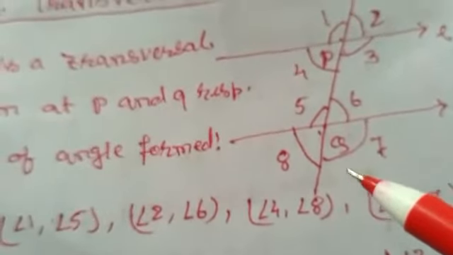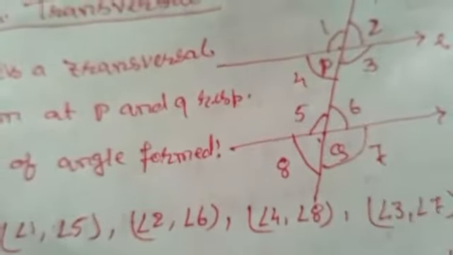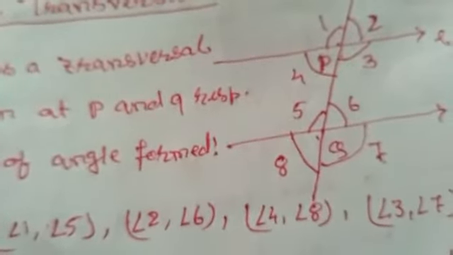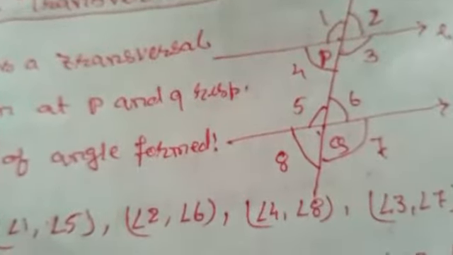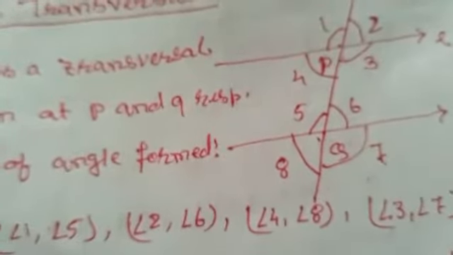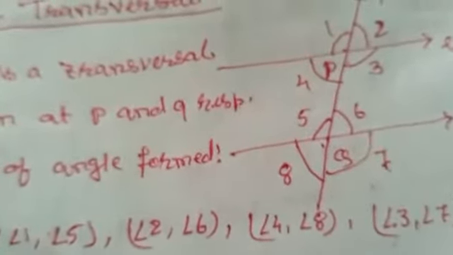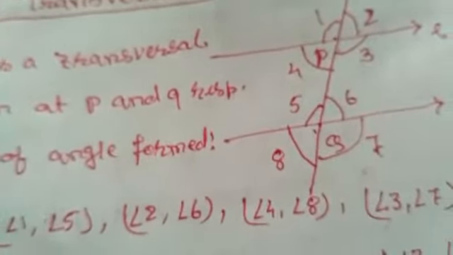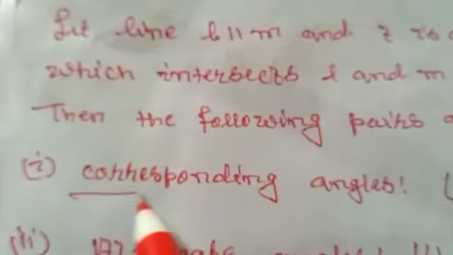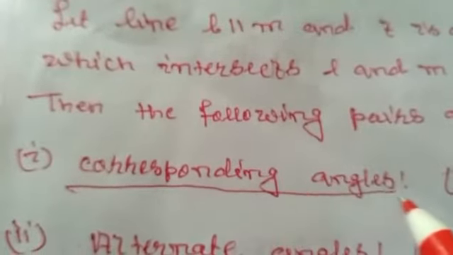So mainly three types of pair of angles are formed here. One is corresponding angle, second is alternate angle, and third is co-interior angle. So let's see one by one. First of all, we will see the corresponding angles. What are corresponding angles?